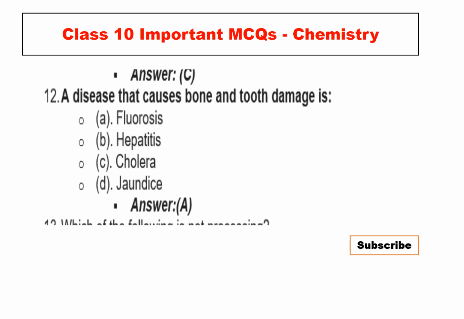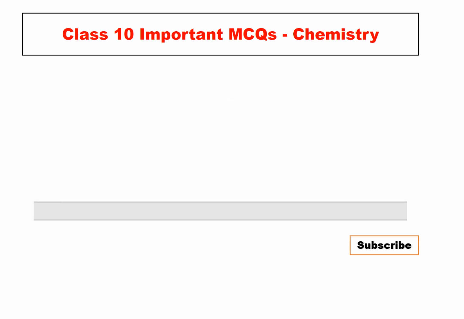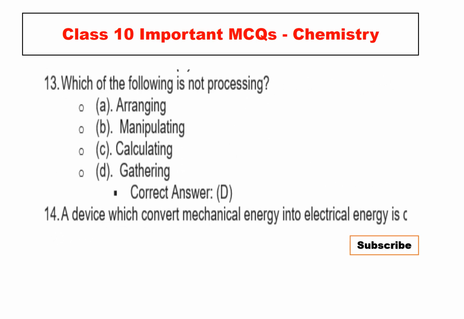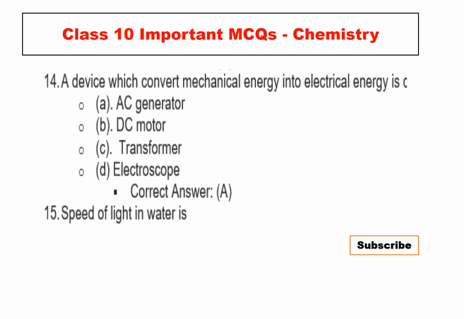Go to answer MCQ number 13. So it's moving more down. Which of the following is not processing: arranging, manipulating, calculating, gathering? Correct answer is D, gathering is not processing. A device which converts mechanical energy into electrical energy is called, the correct option is A, AC generator.